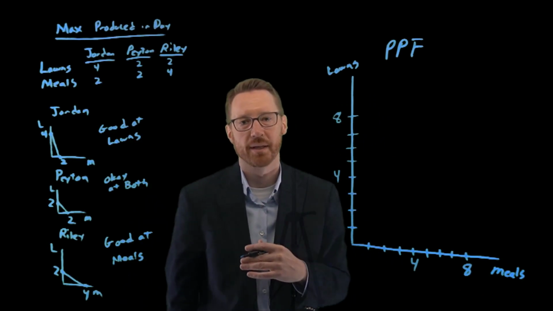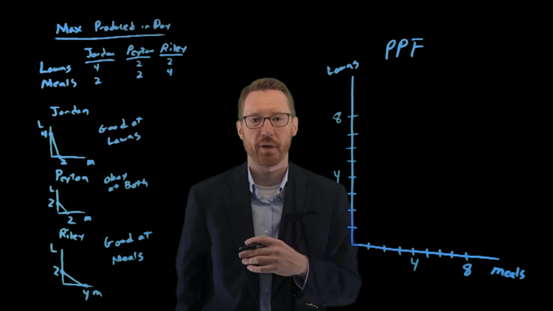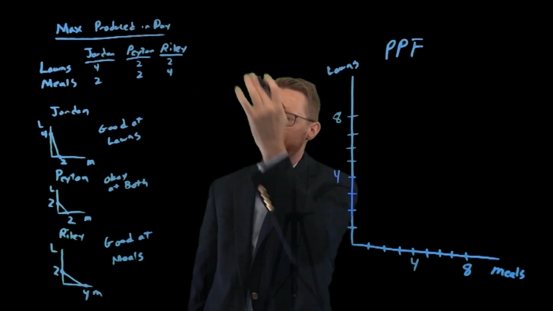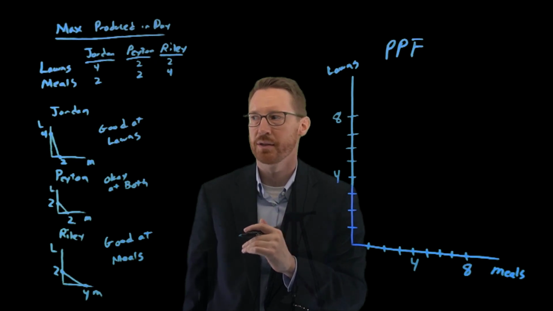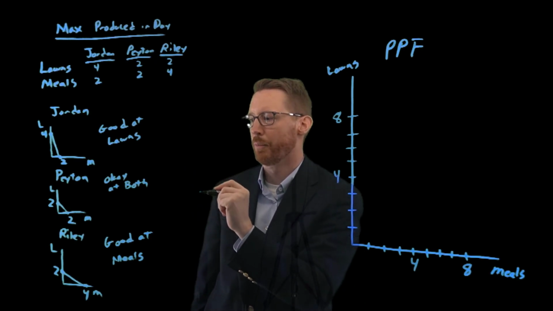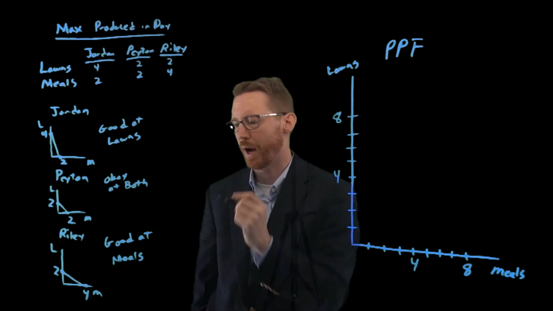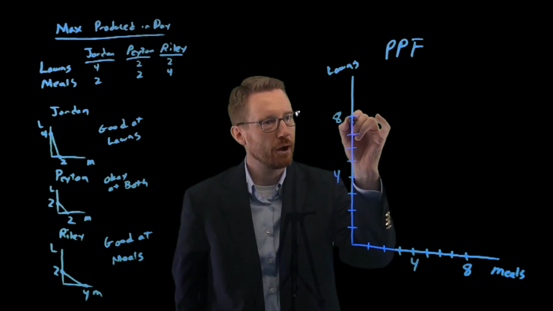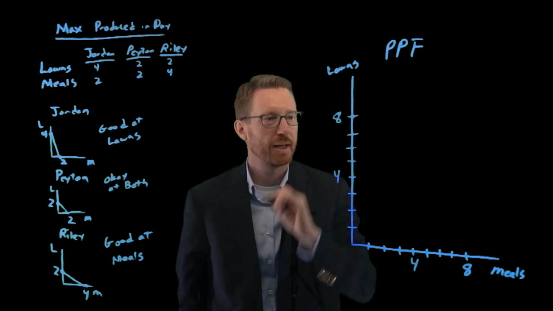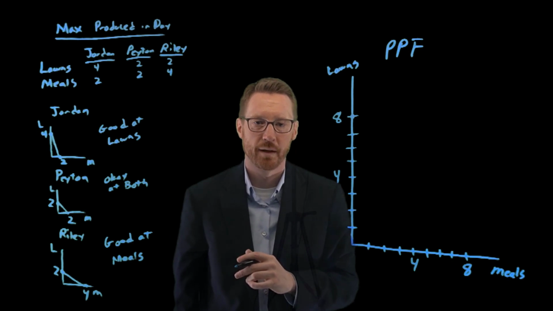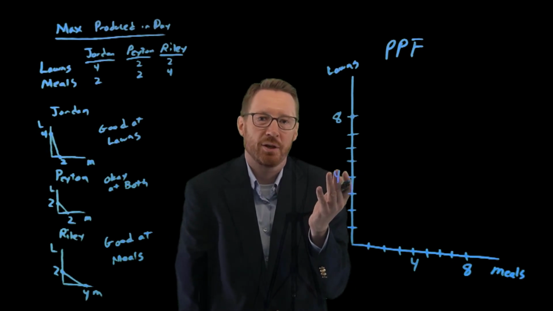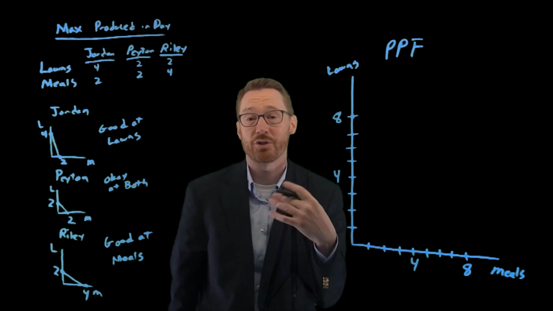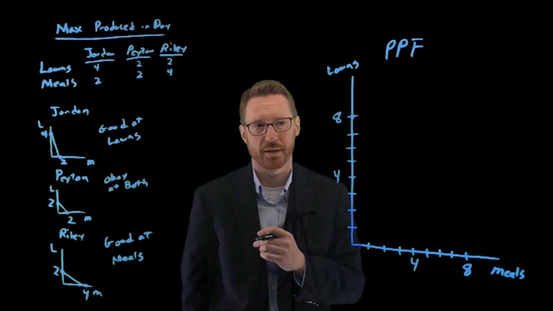So what happens if all 3 of our individuals, Jordan, Peyton, and Riley, put all of their time in mowing lawns? Well, Jordan will mow 4, Peyton will mow 2, Riley will mow 2. So if they all mow lawns, 8 lawns get mowed. But what if maybe somebody gets hungry and they need some meals? So somebody needs to cook some meals.